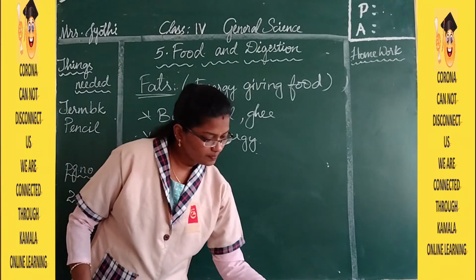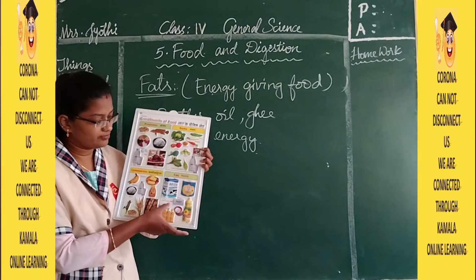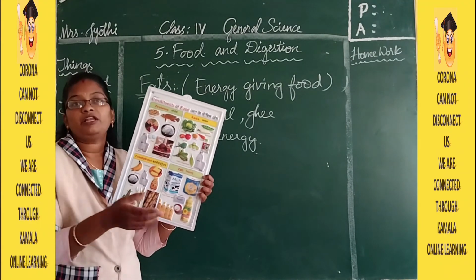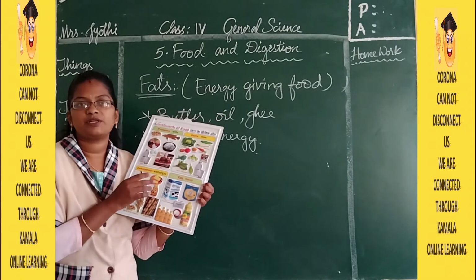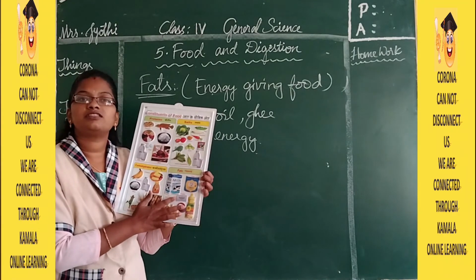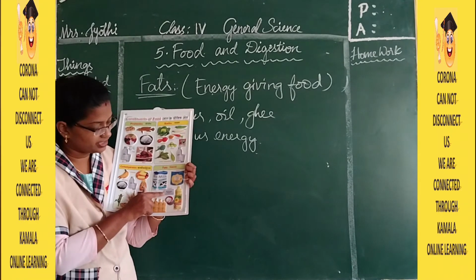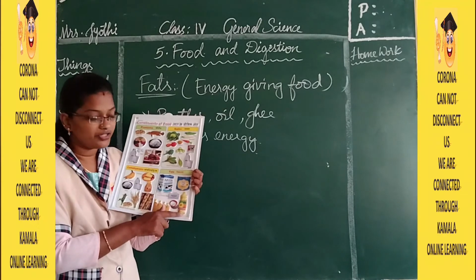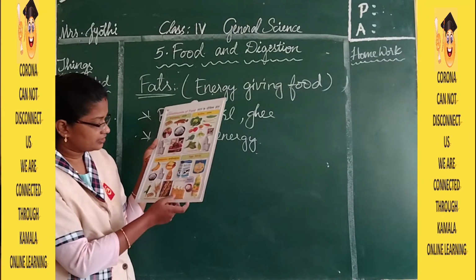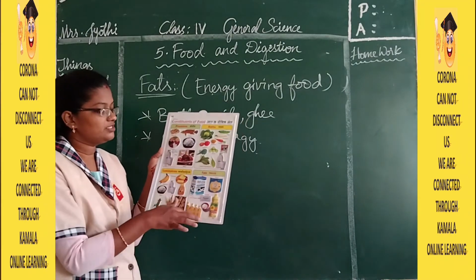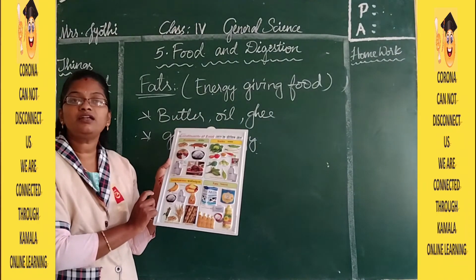So here you have fats. Full cream milk: whatever milk packet you get, they are going to separate the ghee or the oil which is present in it. So this is the full cream milk. In this there is a lot of fat. Then here you have ghee. Then this is the butter, cream, cheese, and here you have oil. Then here you have the milk powder, and this is also oil. In these food products you have the fat content more.